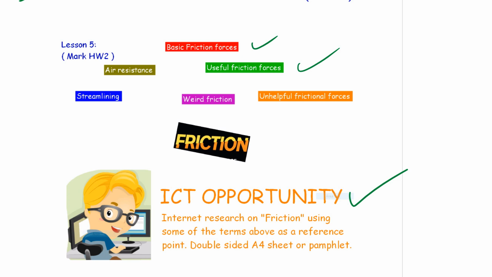Friction forces are much smaller on smooth surfaces than on rough surfaces. So of course we will slide on ice, but not so much on concrete. Unhelpful friction forces. If you've got a skateboard or a bike, you need to oil it regularly.